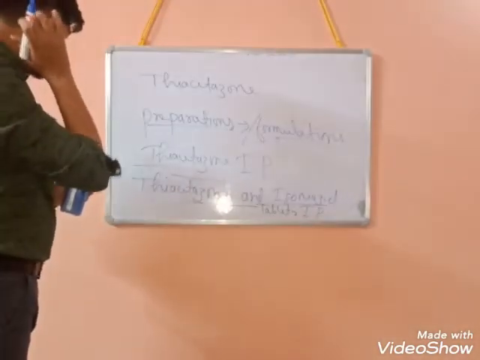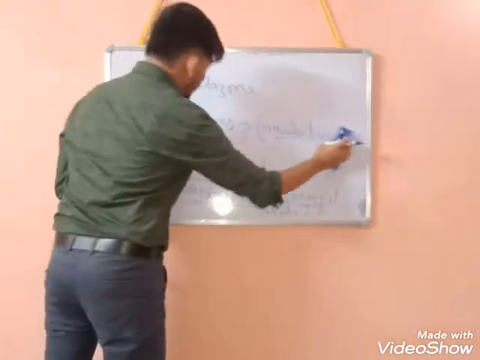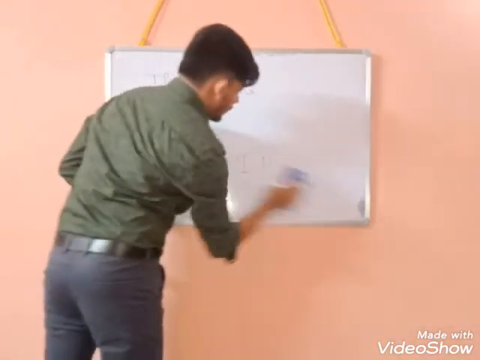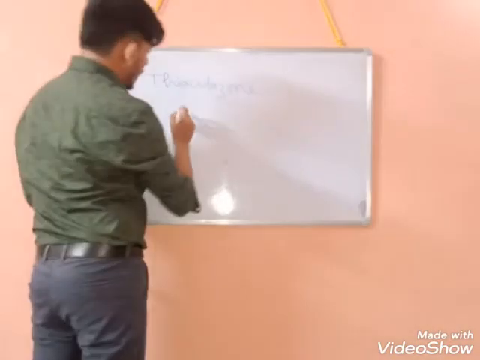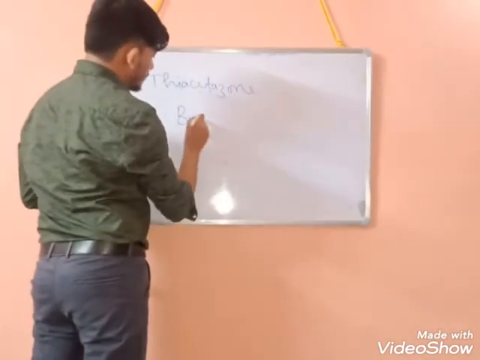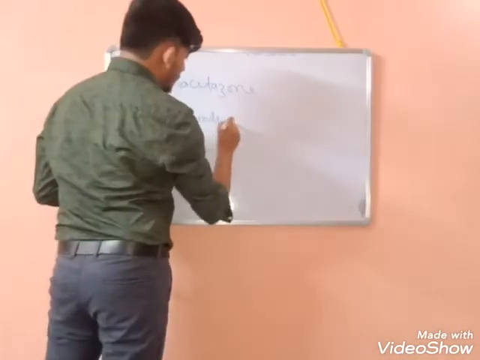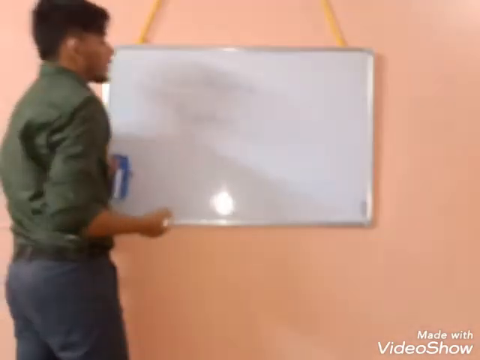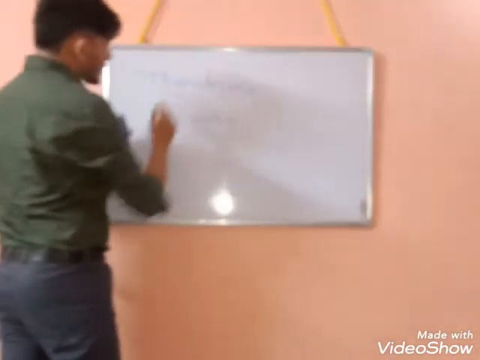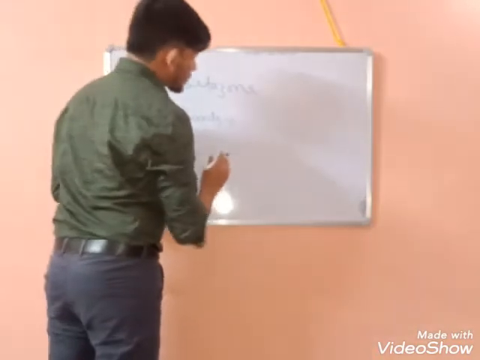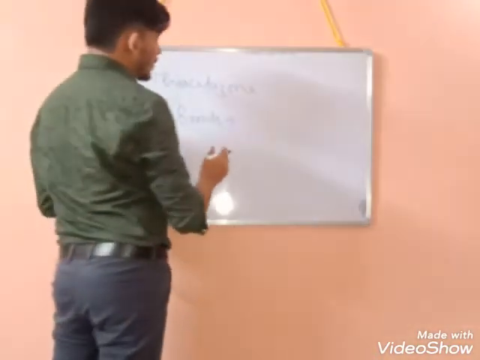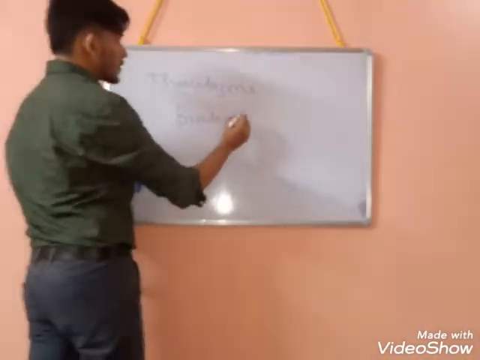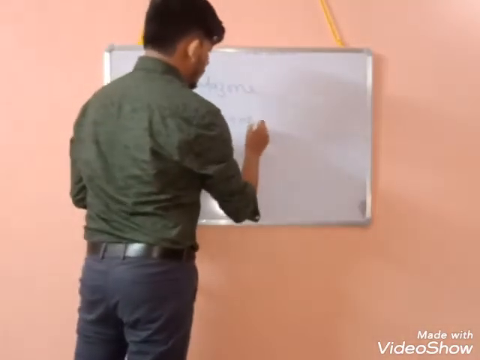After the preparations or formulations, we will see what the brands are. As I always say, I will give some of the brands containing thiacetazone, and the rest you have to study yourself from the internet or a book.